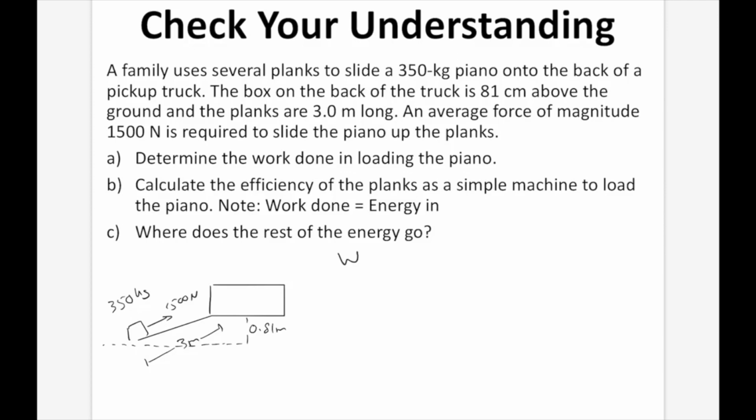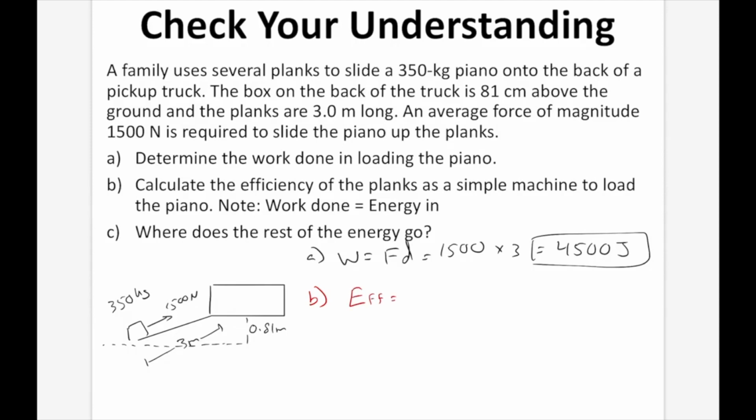Well, work, in this case, is going to equal force times distance. Force is 1500 newtons, and it's sliding the piano up the ramp 3 meters. So 1500 times 3 is 4500 joules. B. Calculate the efficiency of the planks as a simple machine to load the piano, keeping in mind that work done is energy in. So efficiency is going to equal output divided by input times 100%.